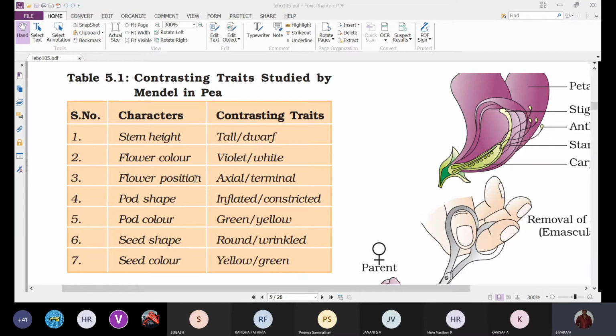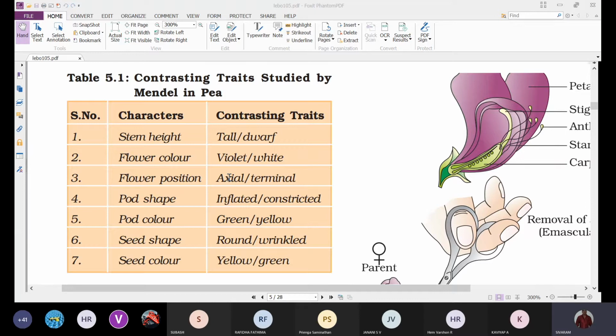And next, flower position: the contrasting traits are axial and terminal. Axial means the flower will arise in the axil of the leaf. Terminal means the flower will arise at the tip of the branch or at the tip of the stem. That is called terminal. And next, coming to pod shape, which means fruit shape.